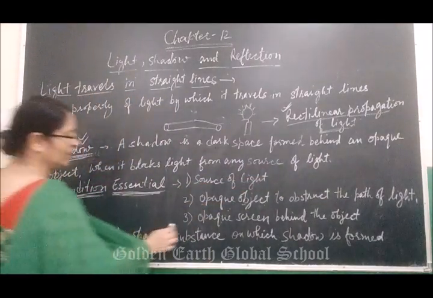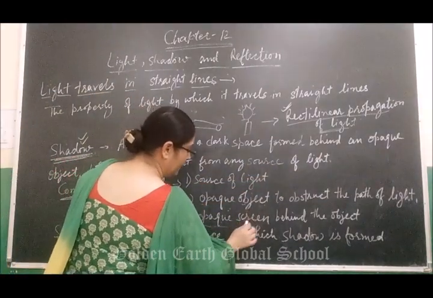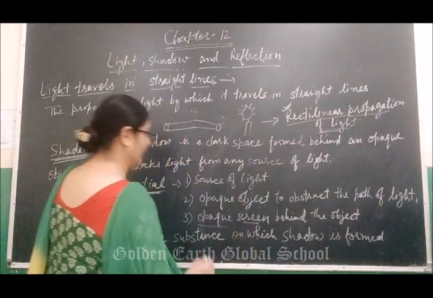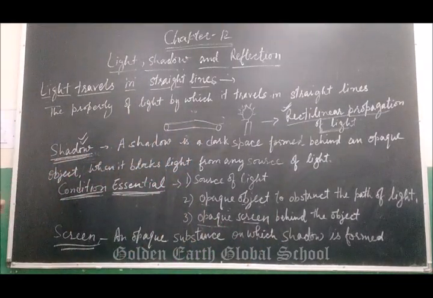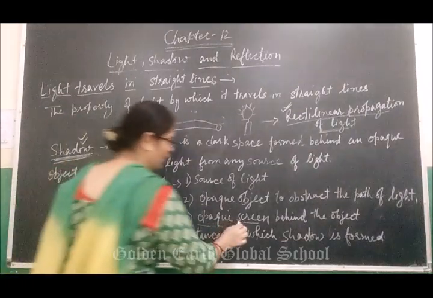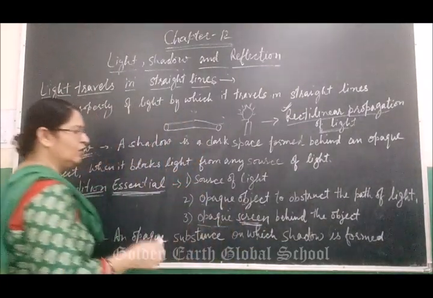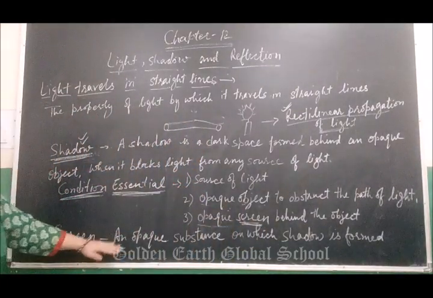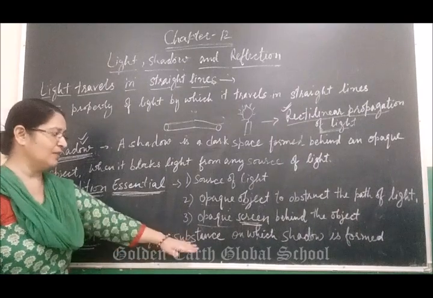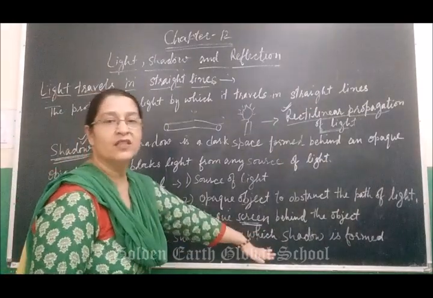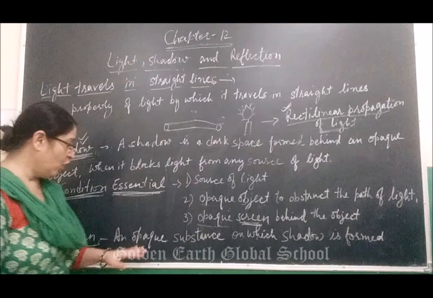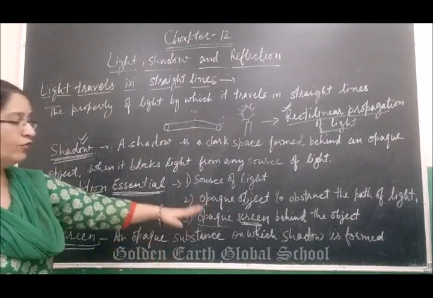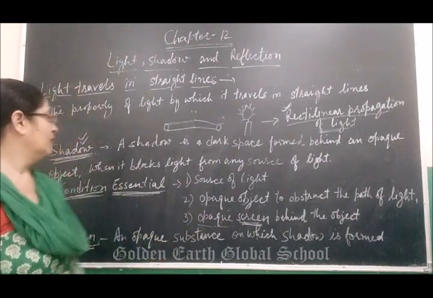And the third condition is an opaque screen behind the object. Here the question comes, what is screen? Screen is an object of opaque substance on which shadow is formed.